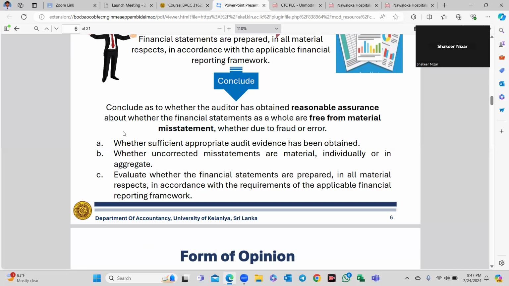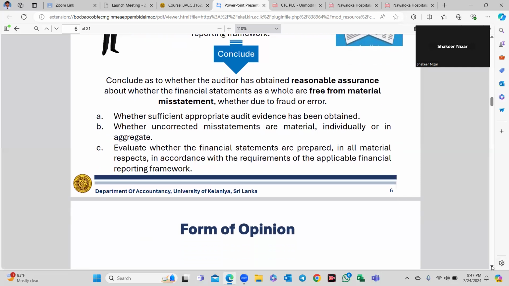Consider whether sufficient and appropriate audit evidence has been obtained, whether uncorrected misstatements are material individually or in aggregate, and evaluate whether the financial statements are prepared in all material respects in accordance with the applicable financial reporting framework.